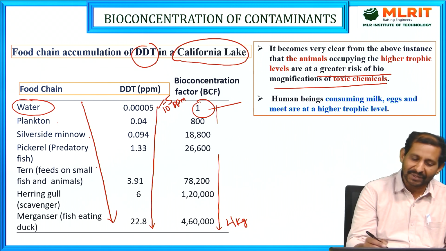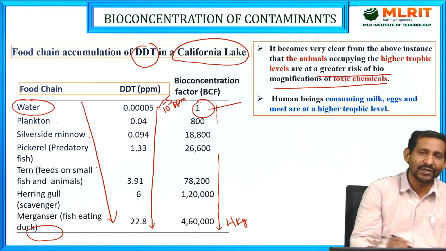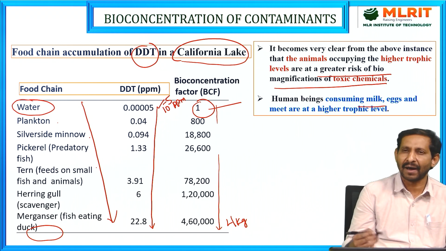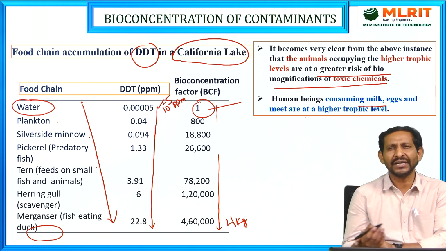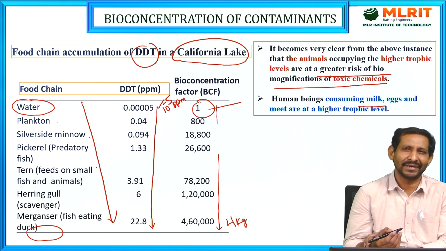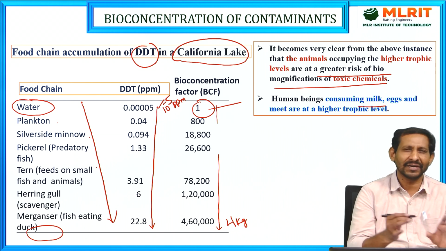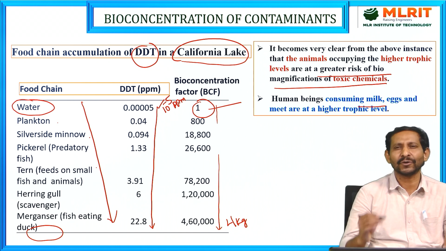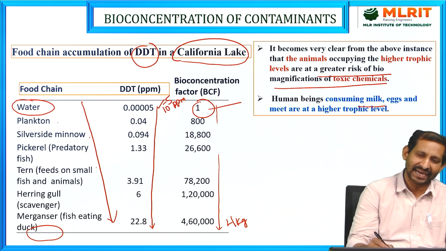At the higher trophic levels, finally, there are human beings. Human beings consume milk, eggs, or meat from different birds and animals, so toxic elements will slowly be transferred to human beings also. This accumulation of chemicals into higher concentration levels in the higher trophic levels is called biomagnification.